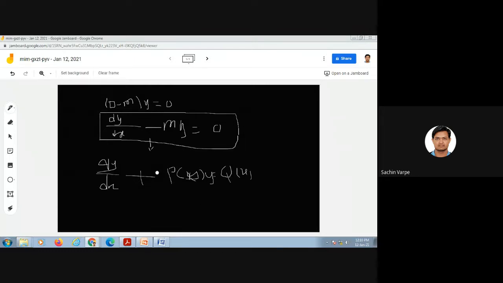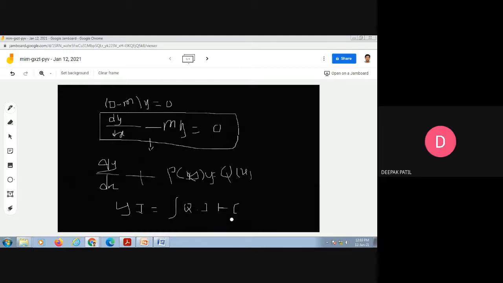What is the solution of this equation? y into I, where I is the integrating factor, is equal to the integration of Q into I plus the constant of integration.